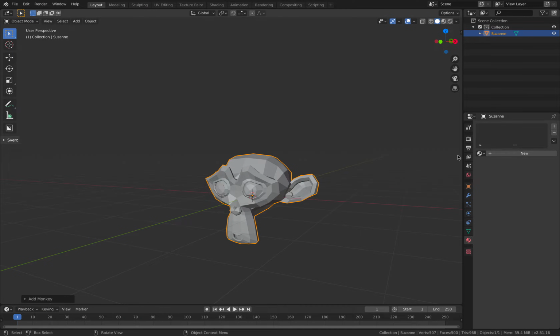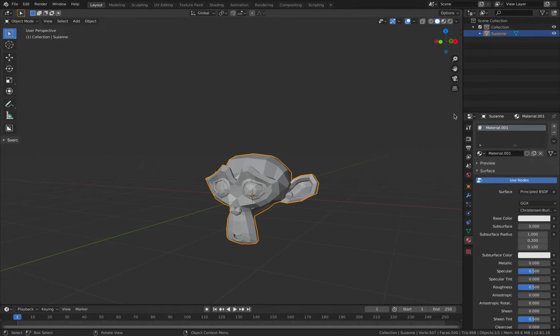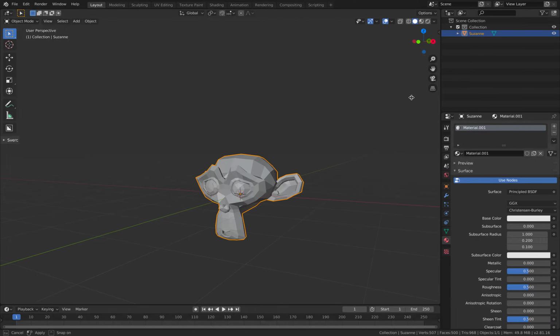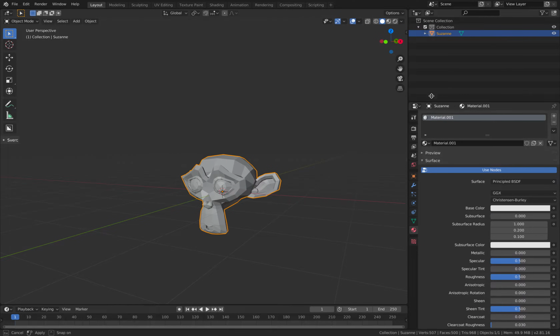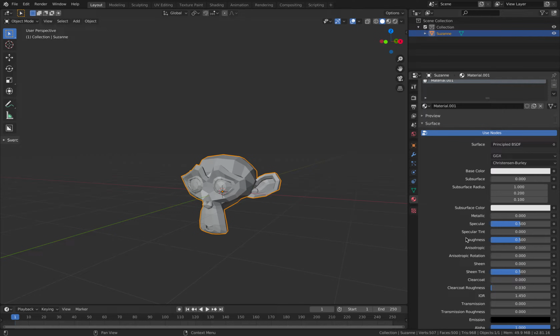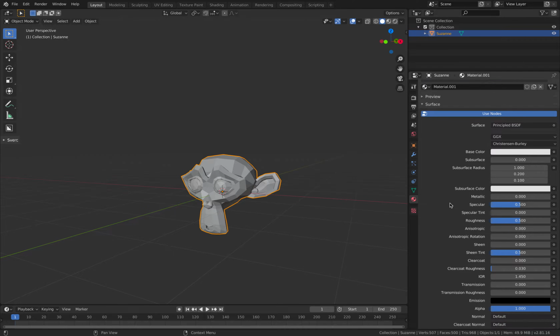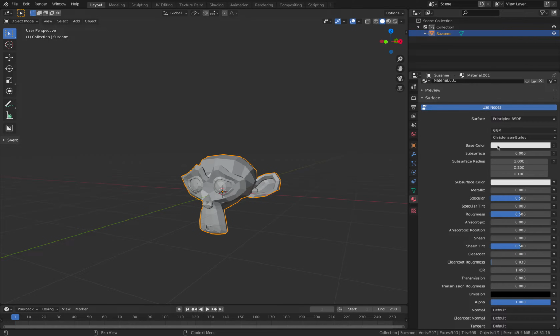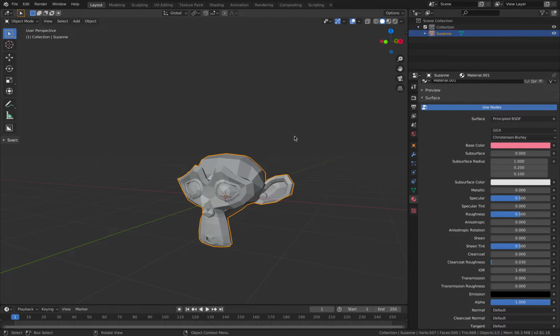Simple basic Principled material. With USDZ, it's actually expecting settings like metallic, roughness, and things like that, like what you normally see in Blender. So let's give it a color for now. So, pink Suzanne.